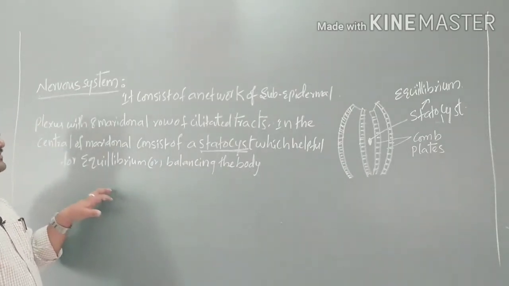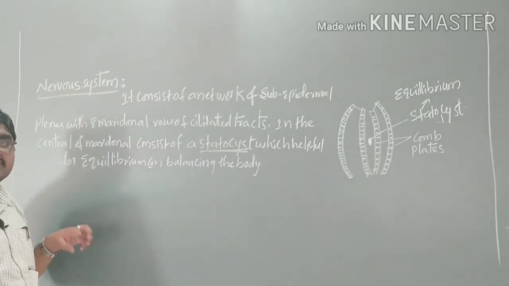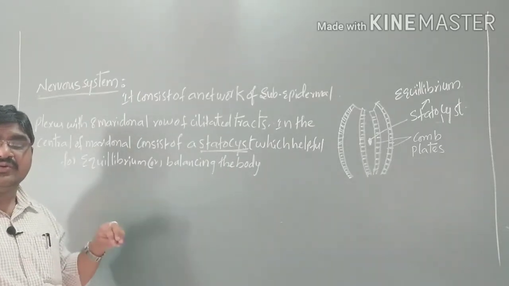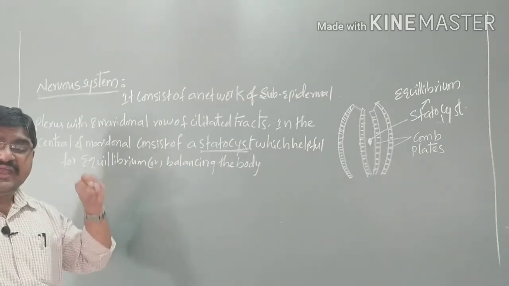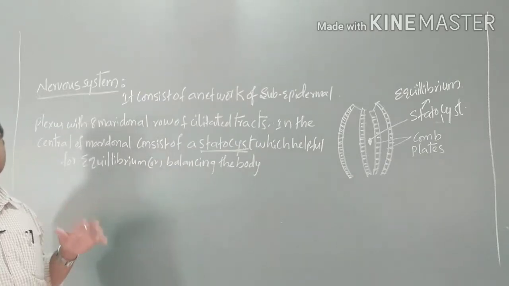So this type of nervous system is present in ctenophores, in the form of a subepidermal plexus with 8 meridional rows of ciliated tracts and a statocyst in the center.